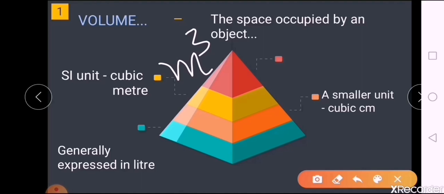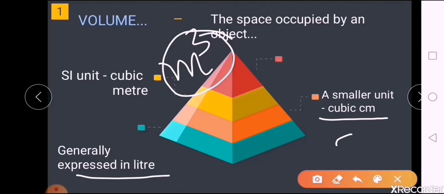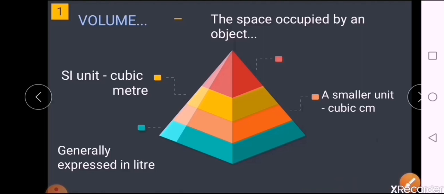Now, even though the SI unit is cubic meter, generally it is expressed in liter. That is, whenever we buy some liquids in the shop, we buy them in liters or milliliters, right? Similarly, other than meter cube, you have a smaller unit, that is cubic centimeter. You will represent it as centimeter raised to 3. So this is how you have your units and the basic definition of volume.